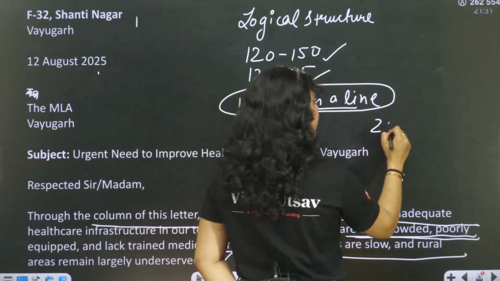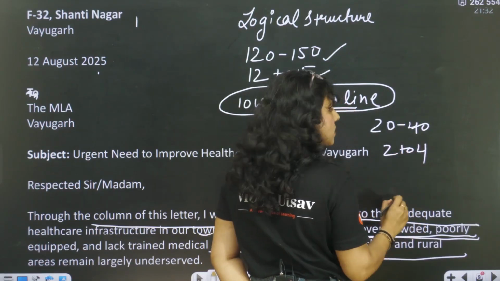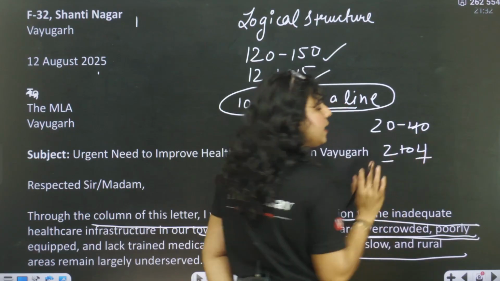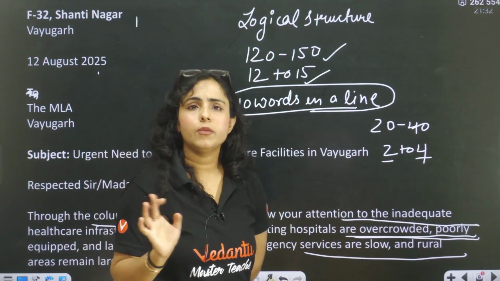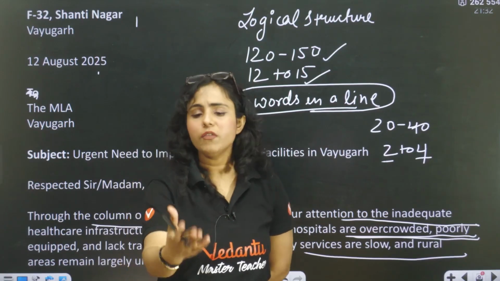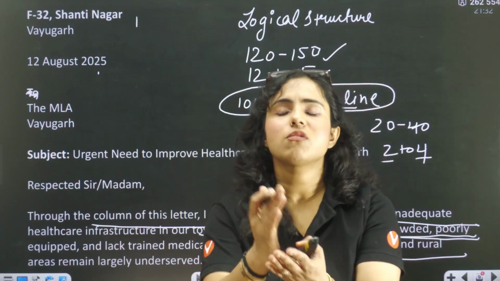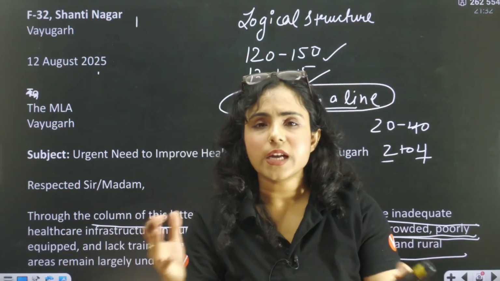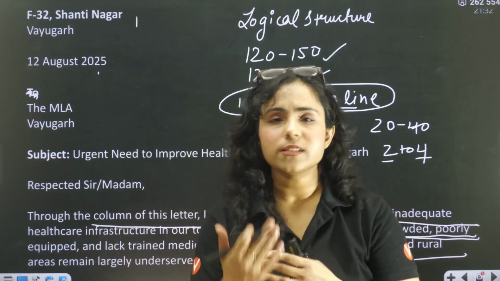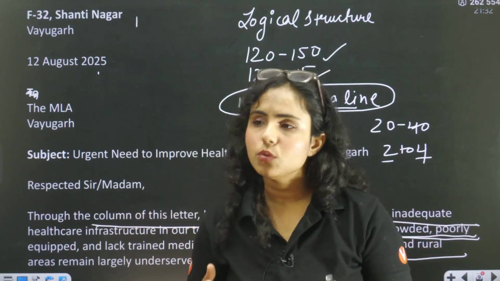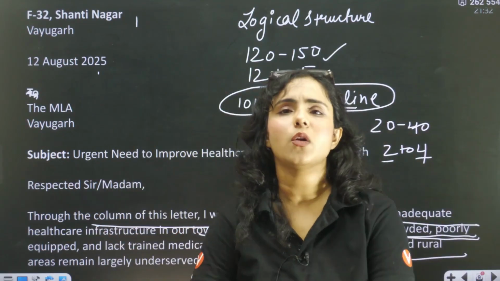If he is asking you to write in 20 to 40 words, write in 2 to 4 lines. Are you guys getting my point? 20 to 40 means 2 to 4 lines. Okay? Do not exceed the word limit. If the teacher is struggling to give you marks, if the teacher is not understanding whatever you have written because you are exceeding the word limit, if he is asking you a 2-mark question and he's expecting a 2 to 3 line answer, do not write 7 to 8 lines just because you know so many things about that.